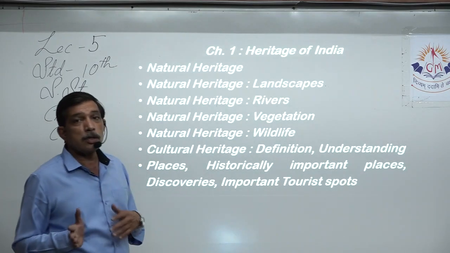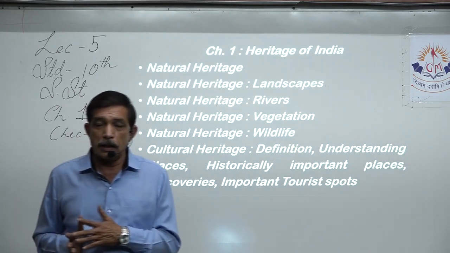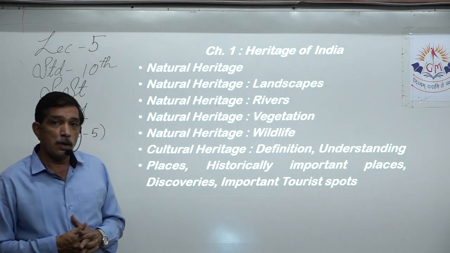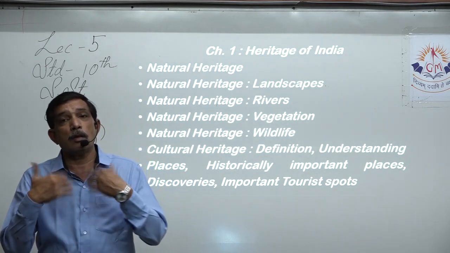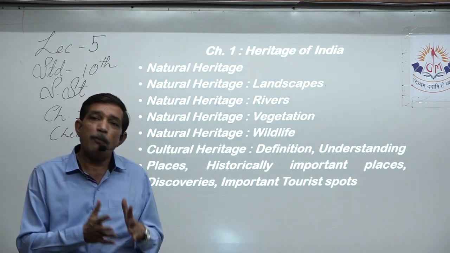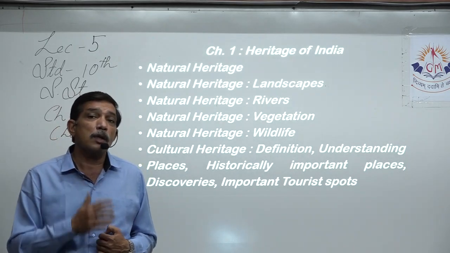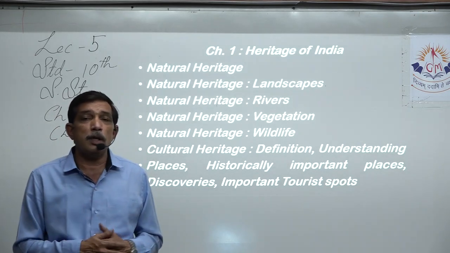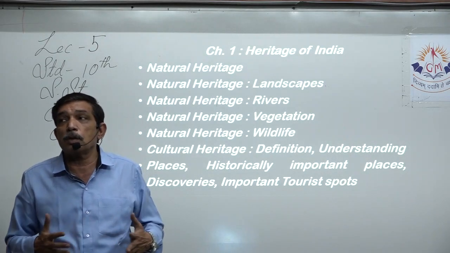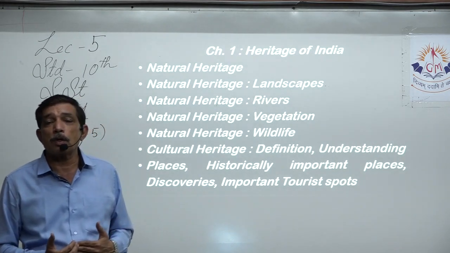Next, we learned that the heritage of India is divided into two parts. One is natural heritage, another one is cultural heritage. We came to know about the essence of natural heritage, whatever has been handed over to us by our forefathers, whether it is a tree, a river, or a mountain, it was there. Yes, and it has now been handed over, because when we say the river belongs to us, that river is flowing through our region. The mountain belongs to us because that mountain is in Gujarat. We proudly say Girnar is in Gujarat. Girnar is our mountain. Yes, and this is the heritage that has been passed on to us, right?